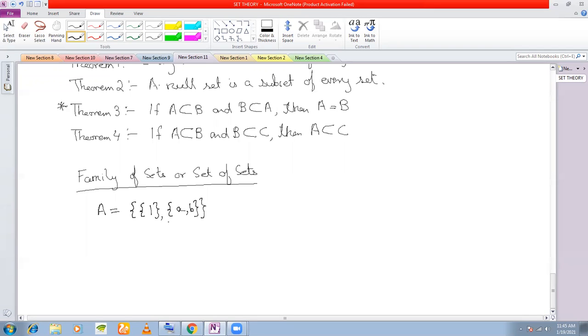Why is it called family of sets? Because this set A contains sets themselves. A contains the set 1, the singleton set 1, and it contains the doubleton set AB. So this is called a set of sets or a family of sets. Related to this concept is the concept of power set. Have you done the concept of power set earlier?